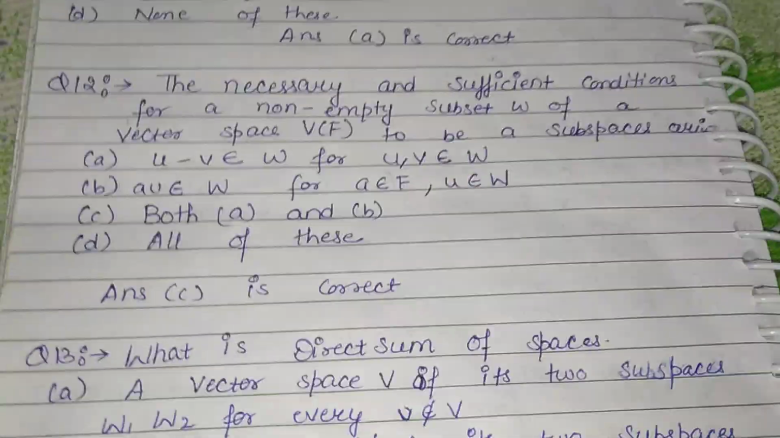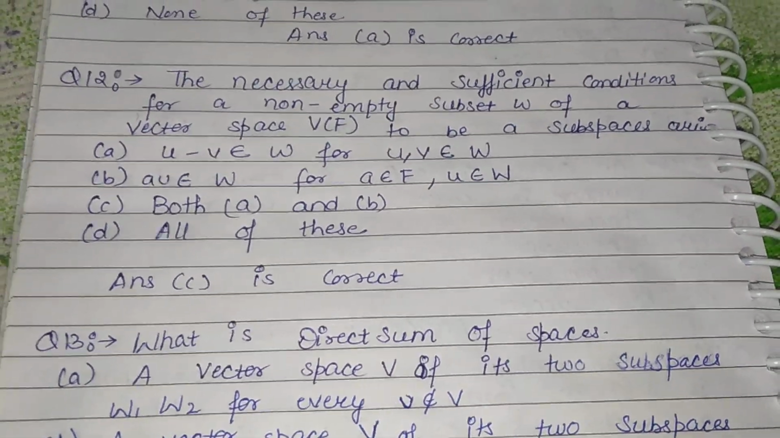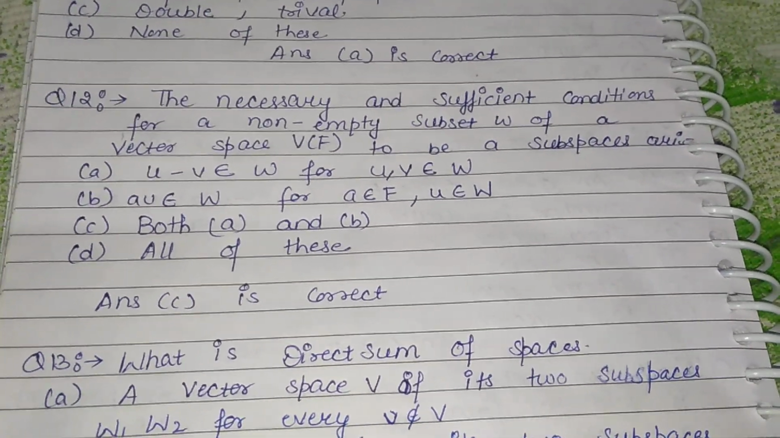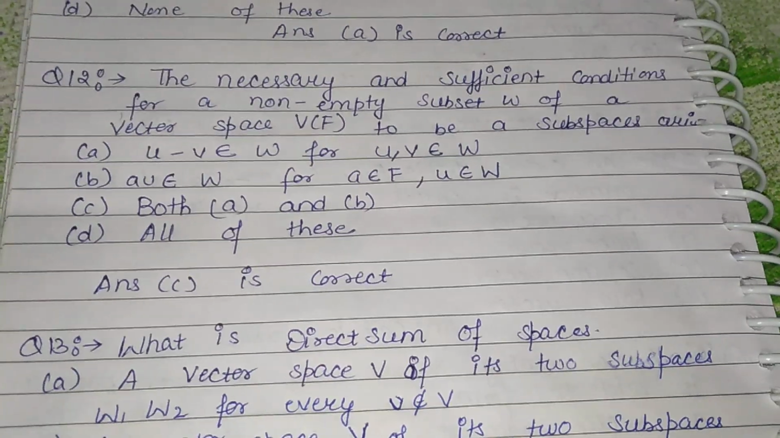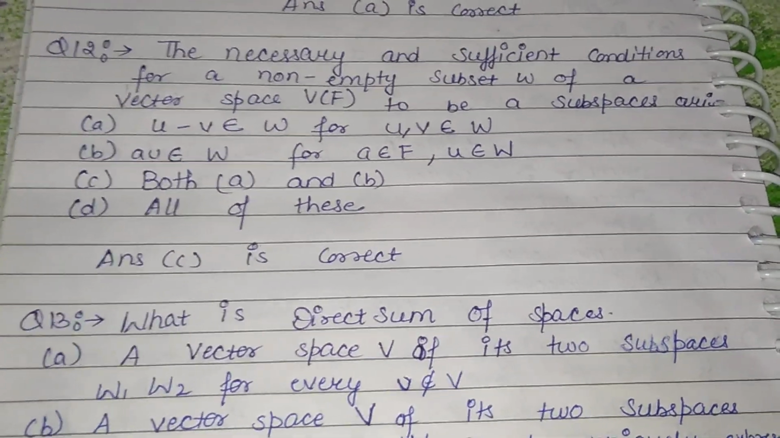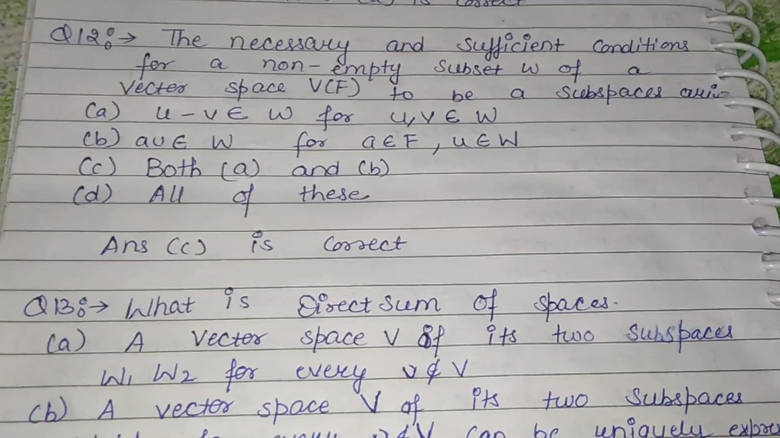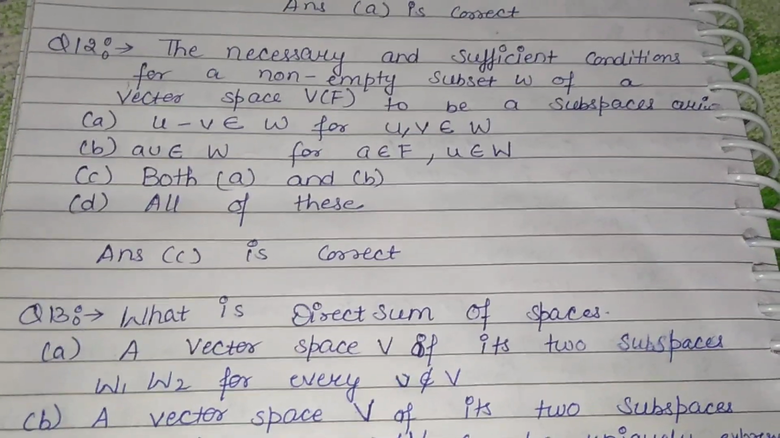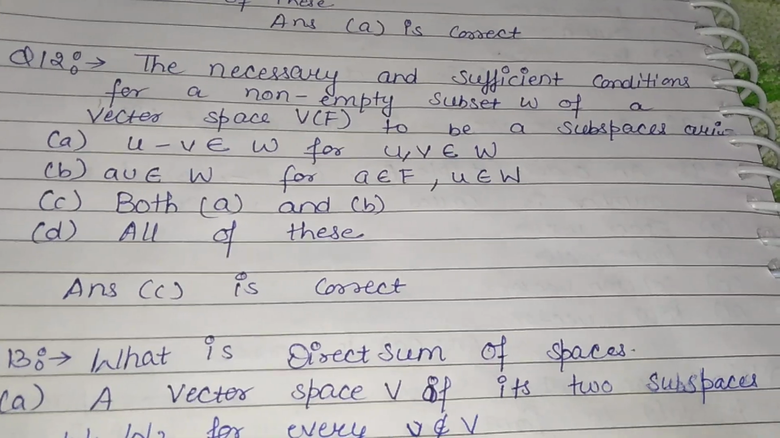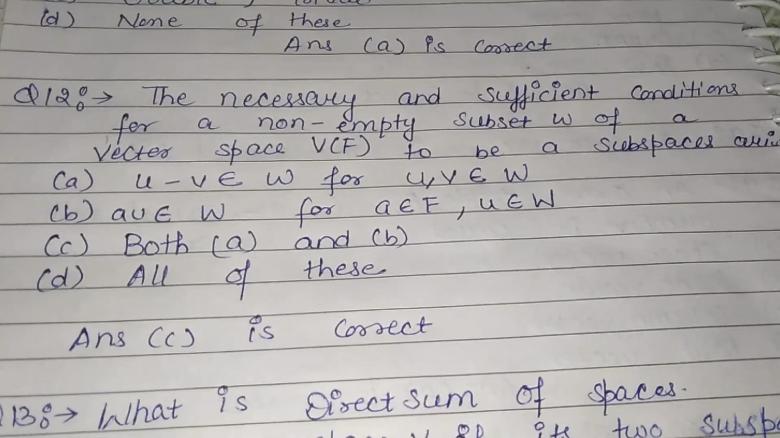The necessary and sufficient conditions for a non-empty subset W of a vector space V(F) to be a subspace are: u minus v belongs to W for u, v belongs to W; au belongs to W for a belongs to F and u belongs to W; both A and B; and D is none of these. So C is the correct answer, that is both A and B. Here we have to give the necessary and sufficient condition.